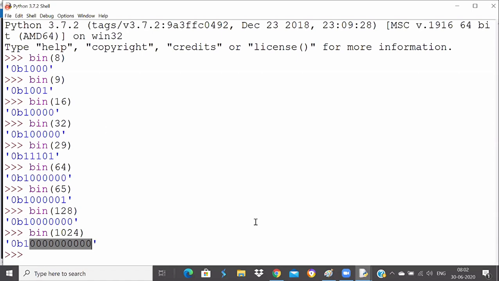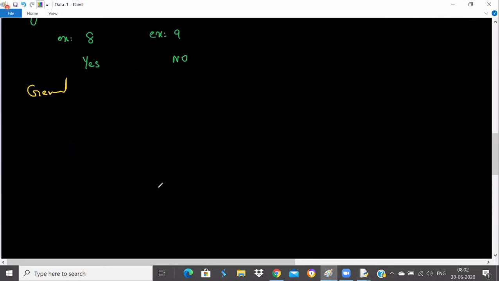It's a power of 2. How will I do that? I require a few things now. This is the general approach we have seen. We have solved that problem in the general approach. Let us solve it with bit manipulation. That's why you go through the concept called bit manipulation. They will tell you what this bit manipulation is.